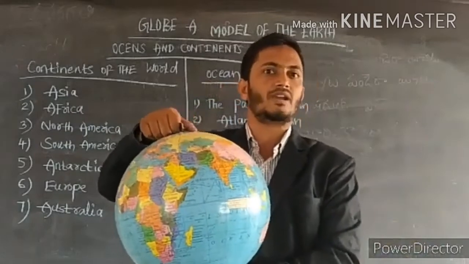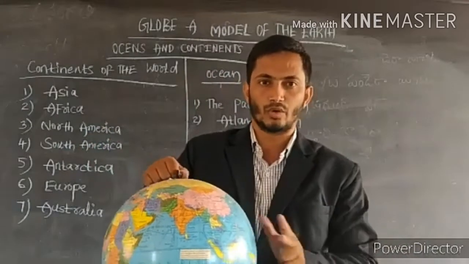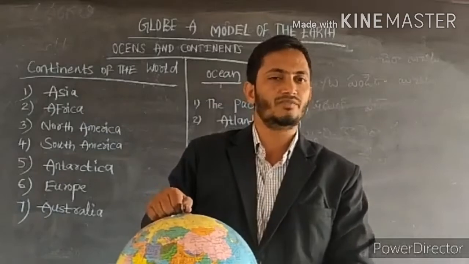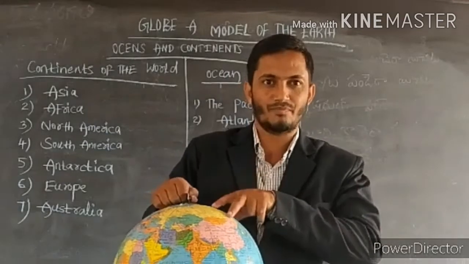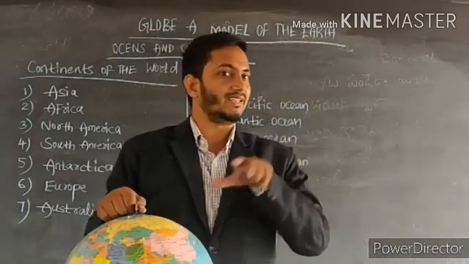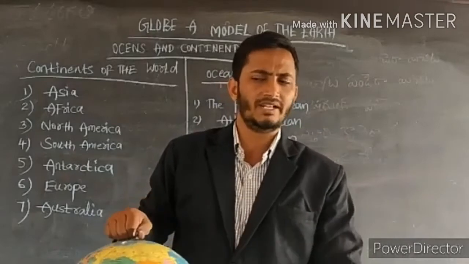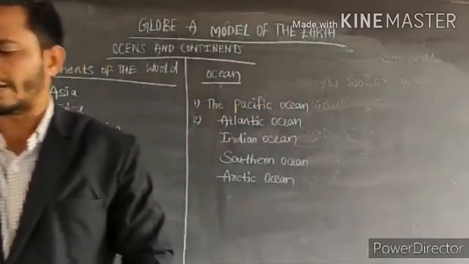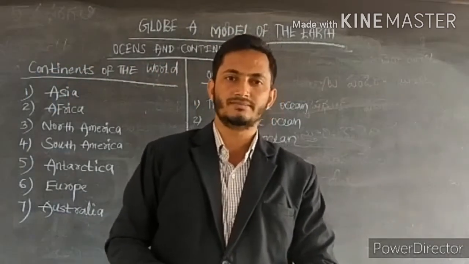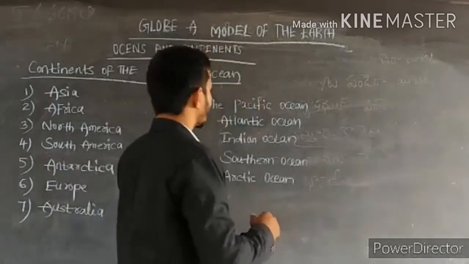The title of our lesson is Globe, a model of the earth. But the shape of the earth is not a globe. If anybody asks you the question, what is the shape of the earth? The shape of the earth is spherical.